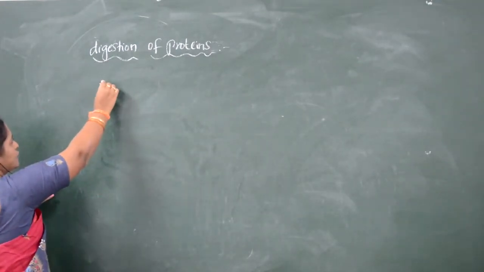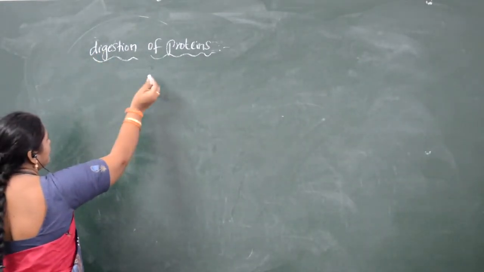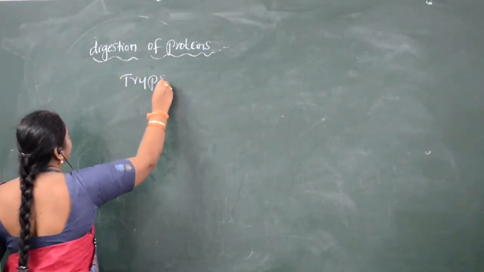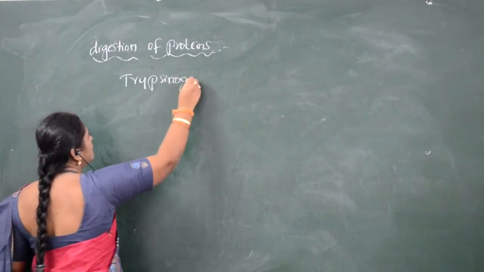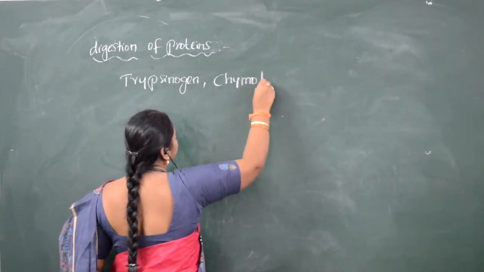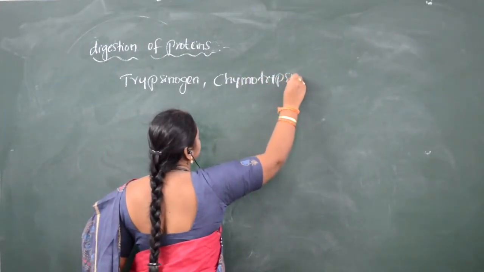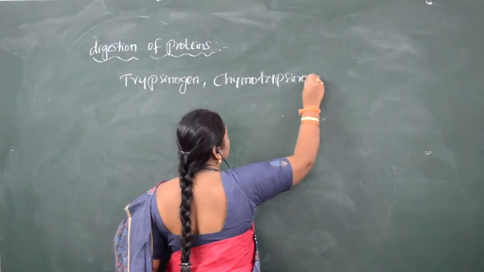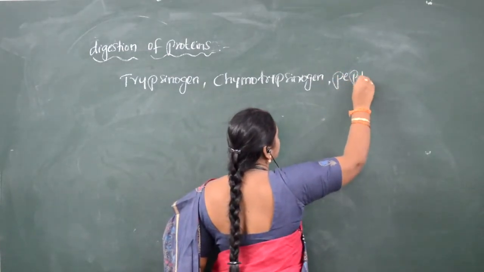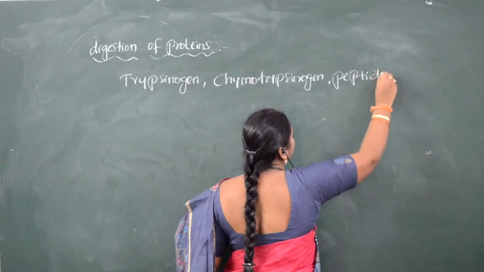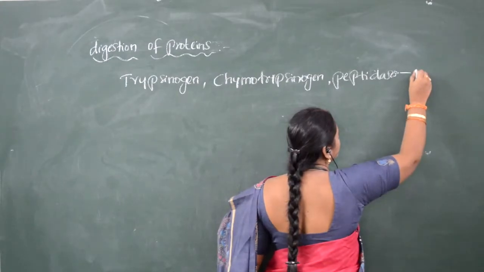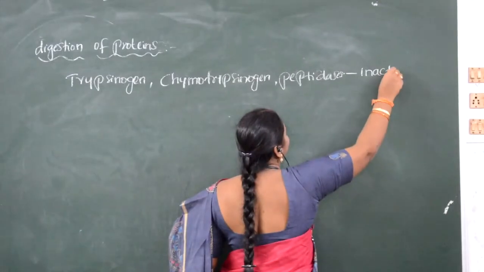The enzymes present in the intestine are trypsinogen, chymotrypsinogen, then peptidases. So these are the enzymes present in the intestine which are of inactive form.